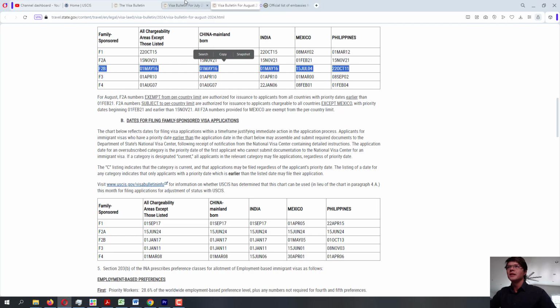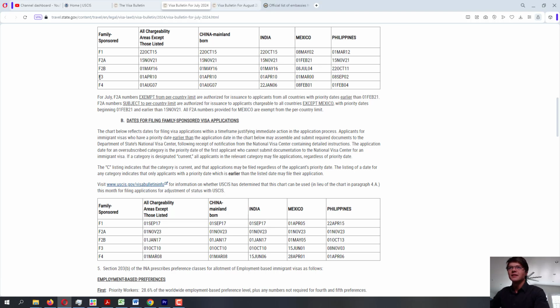Let's see F2B. For all chargeability, we are on May 1, 2016 in July, May 2016 for China, May 2016 for India and Mexico. Wow, there's a movement of 7 days for Mexico and no movement for Philippines. Just 7 days for Mexico. Yeah, this is not looking good. F3. Let's look at the F3 category.